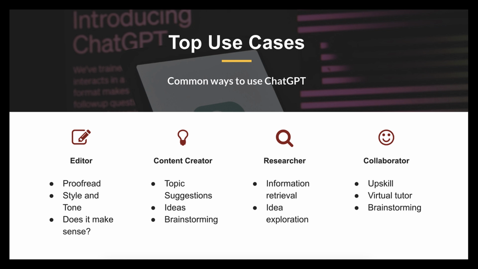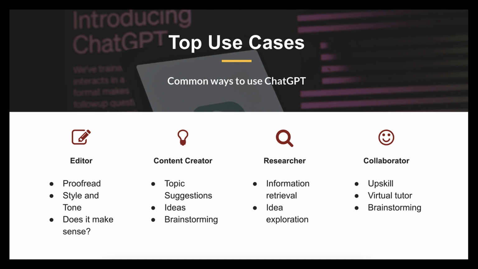The first is the editor. You can utilize ChatGPT as your own content editor by copying and pasting your work and getting feedback. ChatGPT can help proofread your work, assess or adjust the style and tone of your writing, or you can ask ChatGPT for specific feedback like, does it make sense? Or does this lesson meet these objectives?